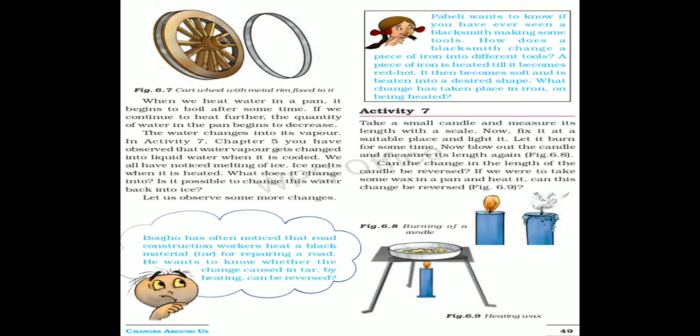The iron rim is made slightly smaller than the wooden wheel. The iron rim is heated uniformly by making a fire, due to which it expands and becomes somewhat bigger in size. Being bigger in size, the hot rim is easily put around the wooden wheel and then cold water is poured over the hot rim to cool it. On cooling, the hot rim contracts, becomes slightly smaller in size, and fits tightly onto the wooden wheel.